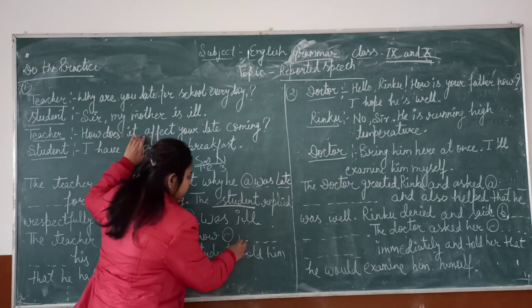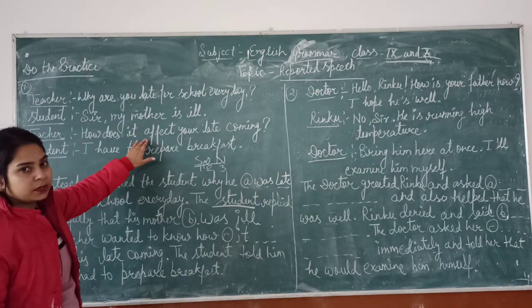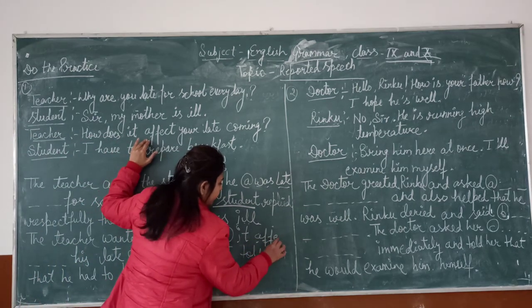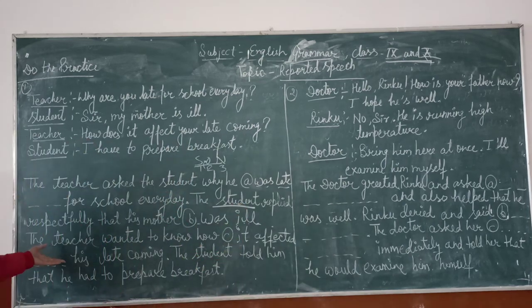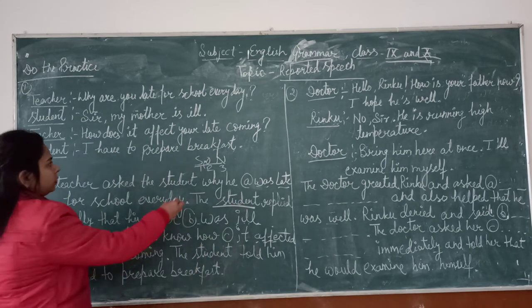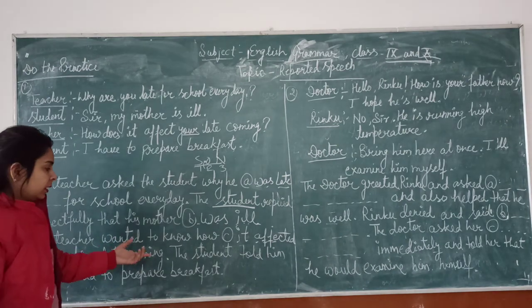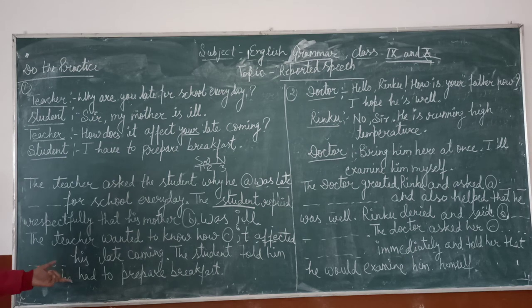It is the subject. Affects will be changed from first form into second form, affected. Your will be changed into his: his late coming. Next, the student told him that he had to prepare breakfast.